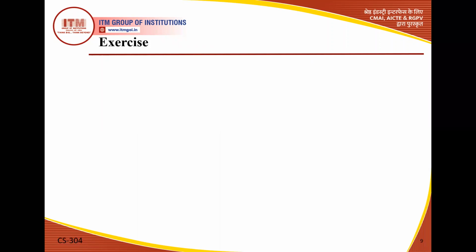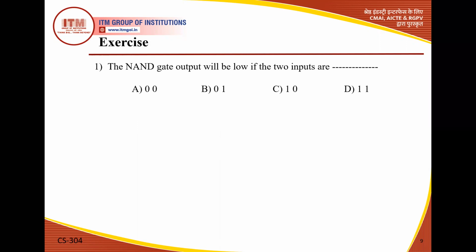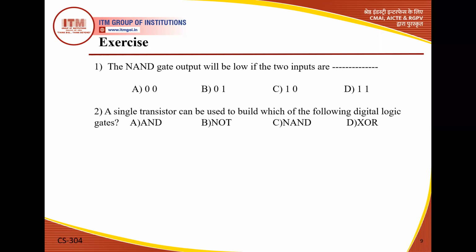Now this is the exercise. The NAND gate output will be low if the two inputs are. We can easily solve this problem with the help of a truth table. We already discussed: a single transistor can be used to build which of the following digital logic gates?